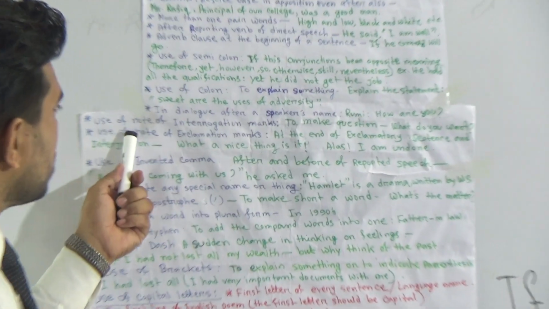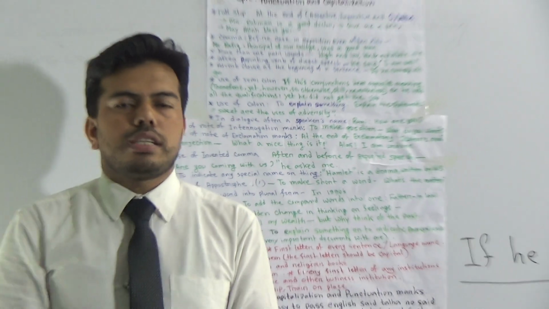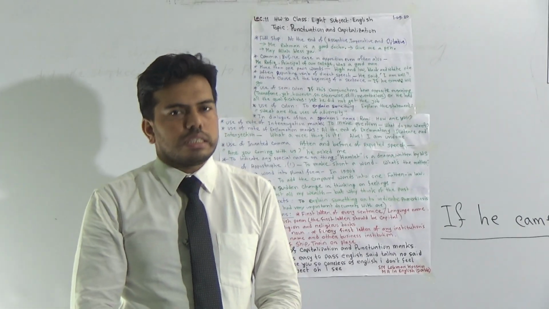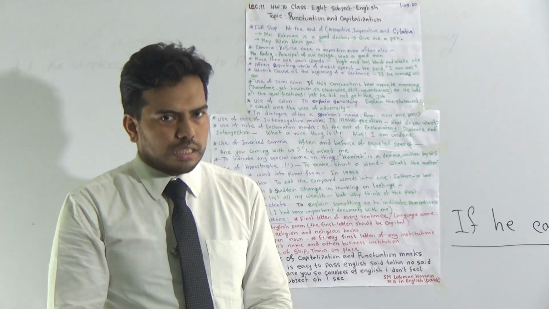Okay, next one is use of exclamation marks. At the end of an exclamatory sentence or at the end of an interjection, we must use this sign. What type of sign? Exclamatory sign.